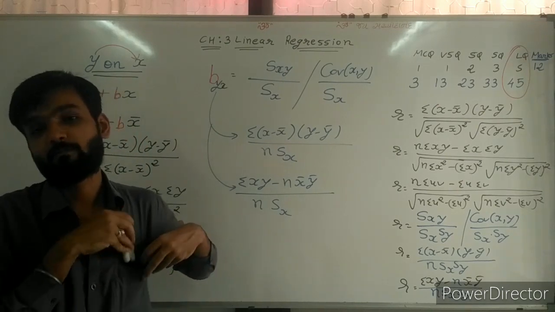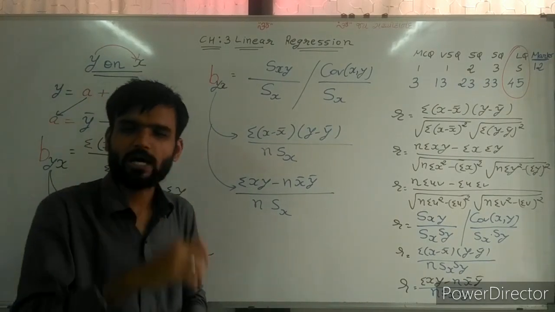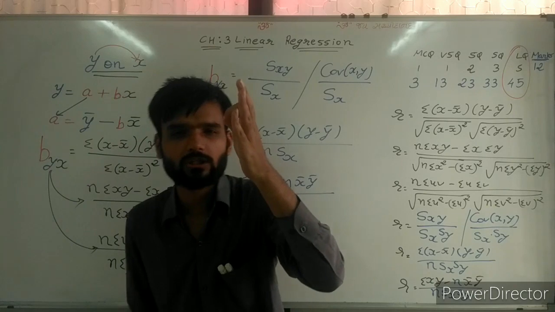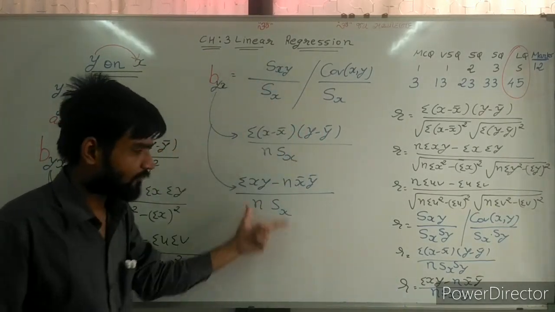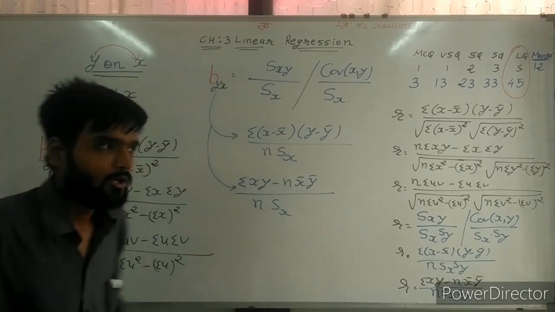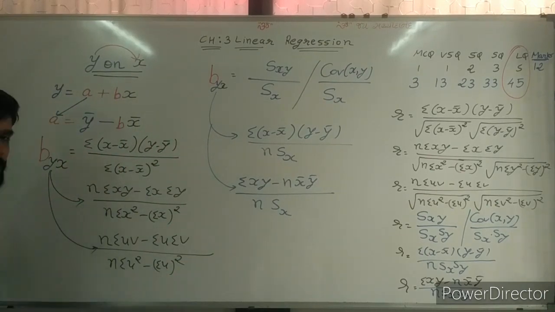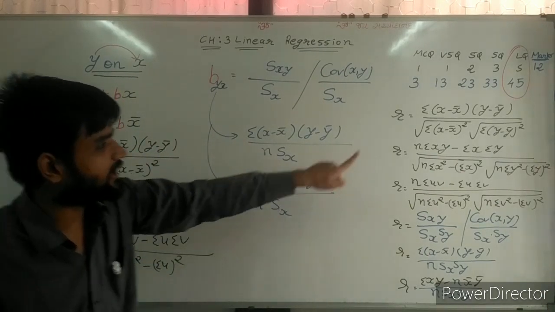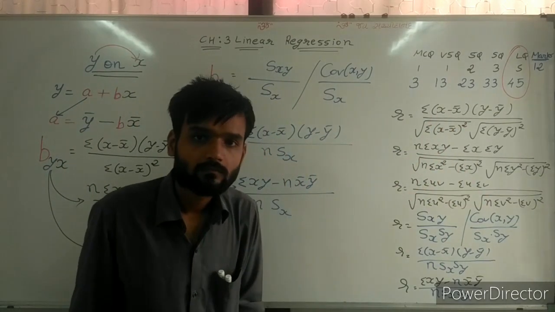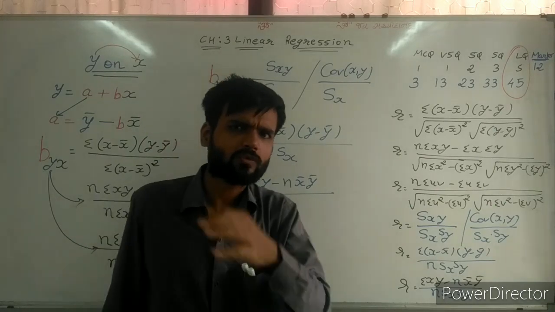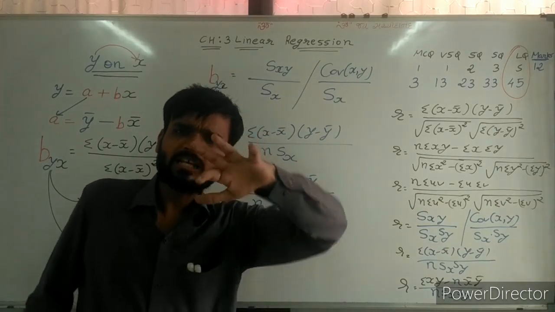But now I want to clear one important thing: the difference between these three formulas and those three formulas. Here in these three formulas, we are not writing the root sign. It means we are making the square of it.